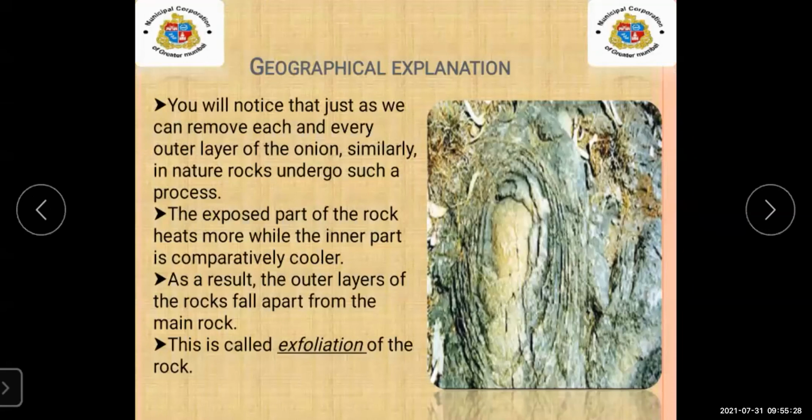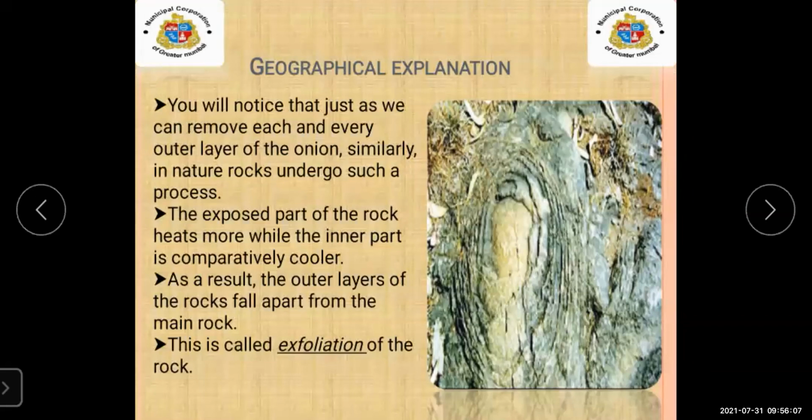Now on your screen you can see the image of the rock. You can see the layers. These are the layers of the rock. This one, then the second layer, third layer, fourth layer, and many more. Same like an onion, you can see the layers of the rock also. The exposed part of the rock heats more while the inner part is comparatively cooler.